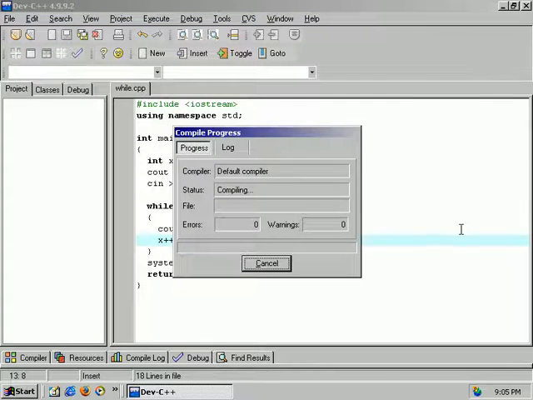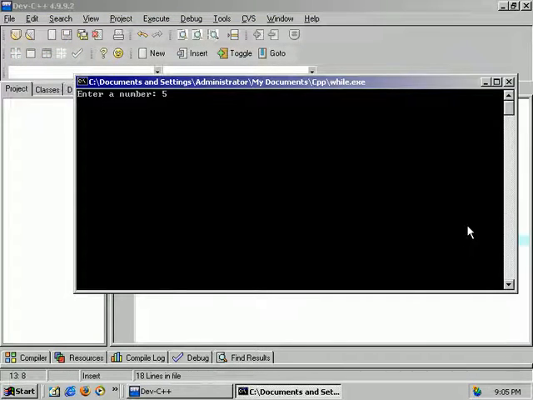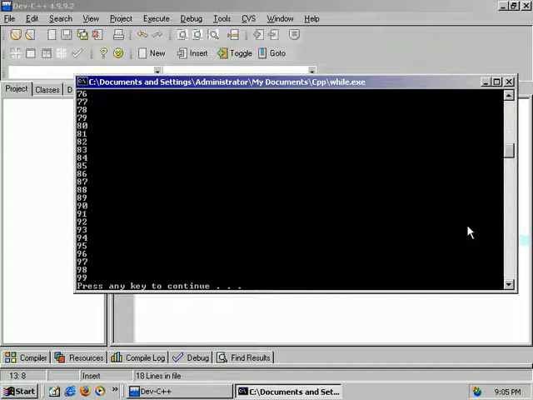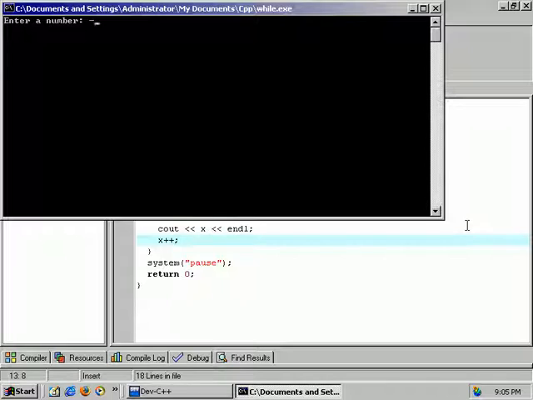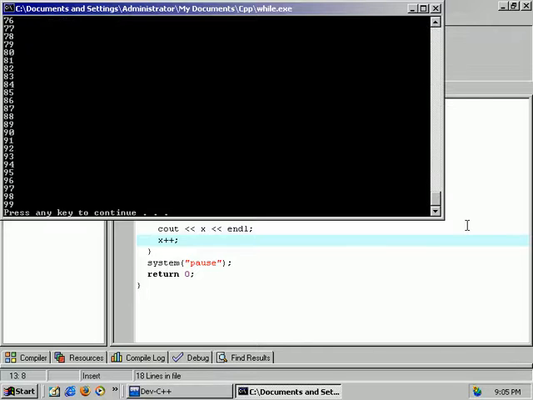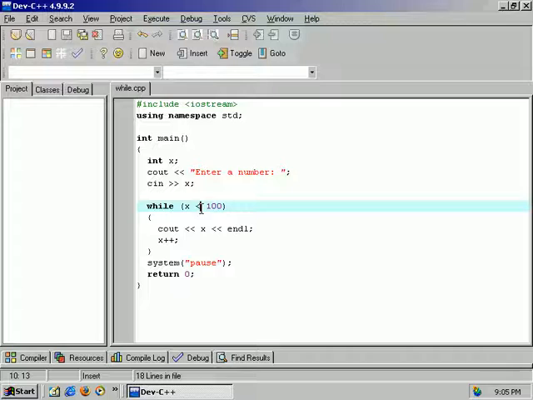If we do 5, we're going to start from 5 and go to 100. There. Now let's really mess with our computer. Negative 999. It's going to add 1 to it, so it's going to go negative 999, negative 998, 997, 996, all the way to 0. It's going to hit 0 and go to 100. Actually, we don't have less than or equal to, so it doesn't go to 100. It stops at 100. When it hits 99, it will stop. So we could make it say 100 by adding our little equal sign right there.